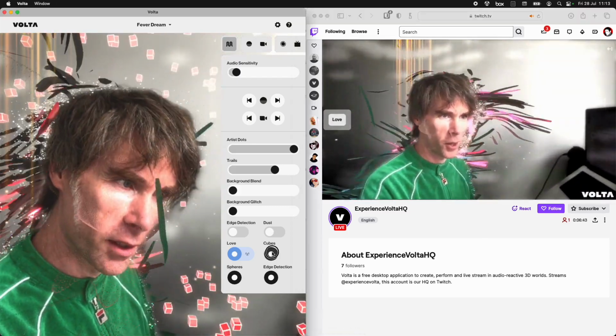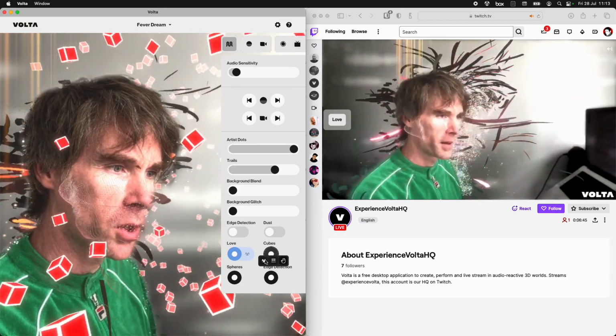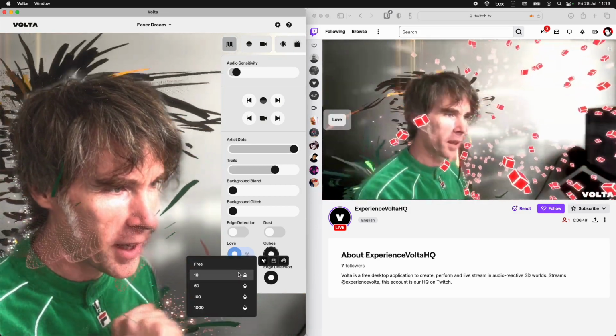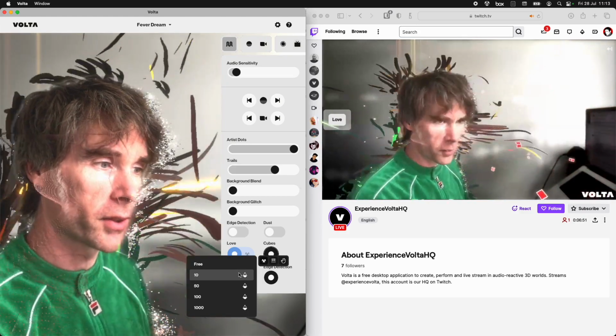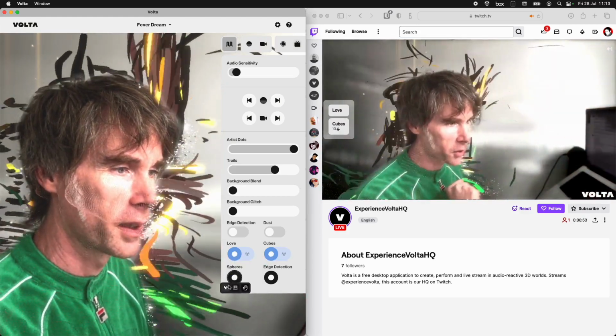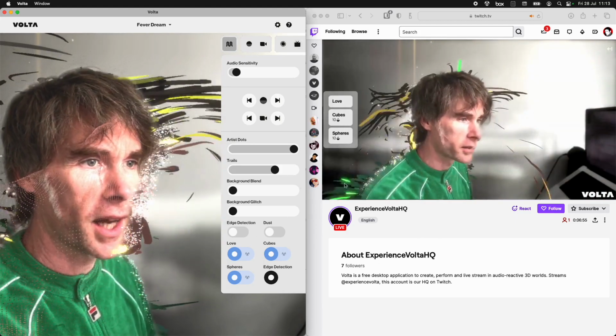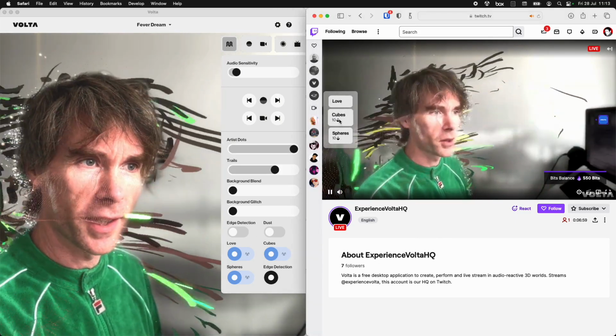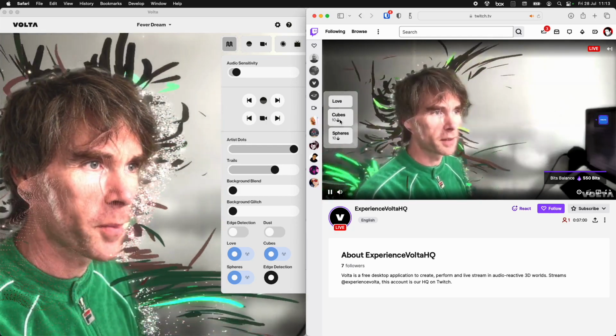Now, in Fever Dream, we also have cubes, and I haven't pressed that. I'm now going to link it to the audience, but I'm going to charge for it. So this is now a 10-bit trigger. Let's do the same for spheres. And so now, from the audience, you can see that these buttons now have got the bits cost on them.